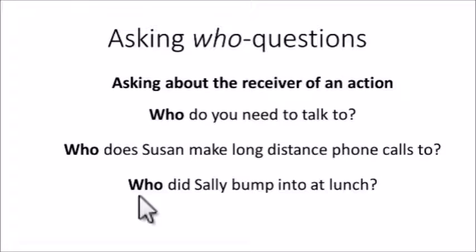The last question: who did Sally bump into at lunch? So you know that Sally bumped into a person at lunch, but you don't know who. To know who, you have to ask a question like this. Pay attention that we also use the auxiliary. In this case, the auxiliary is did because the sentence is in the past tense. Who did Sally bump into at lunch?